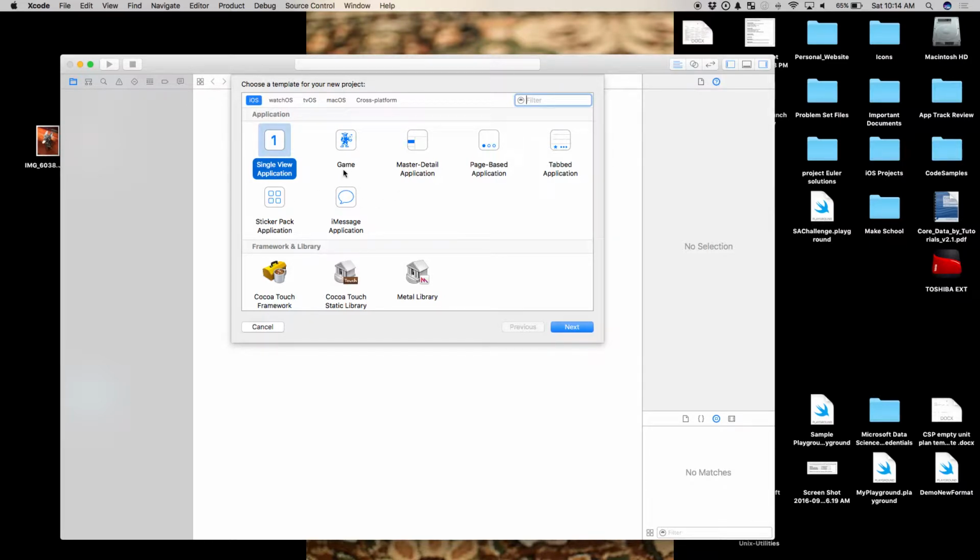In general, single view application is usually where you want to be. It's where we want to be this time here. That's basically saying, give me a blank slate. All these things are cool. When you get a little bit more advanced, you probably could figure out or intuit what these things are. For instance, page-based application. Anybody give me an example of an app that probably uses a page-based application?